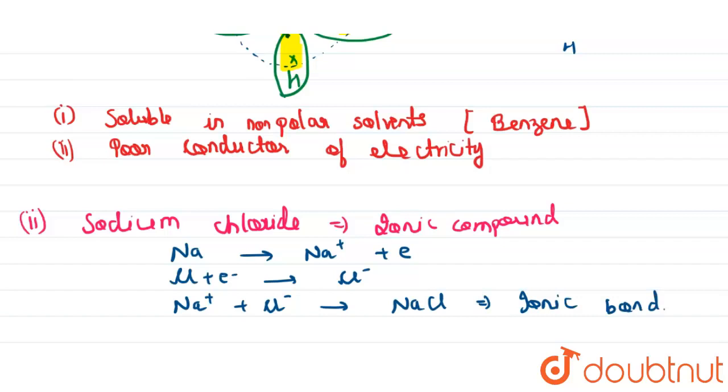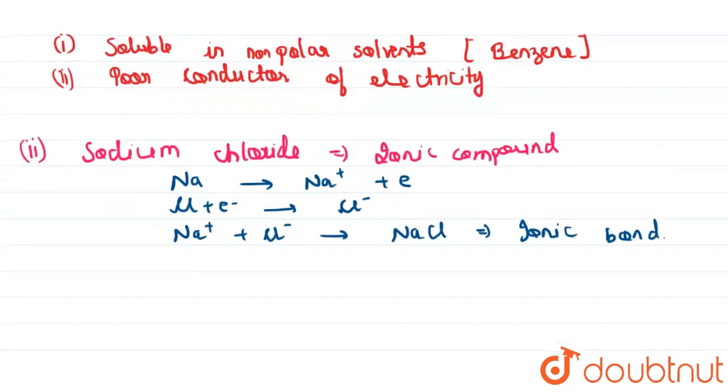And if we want to write the properties of ionic compounds, then they are soluble in polar solvents like water. Water is a polar solvent, so it will dissolve in water.